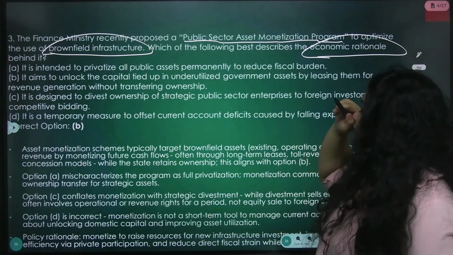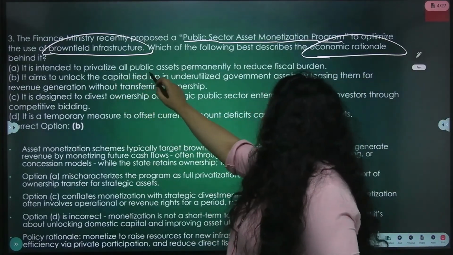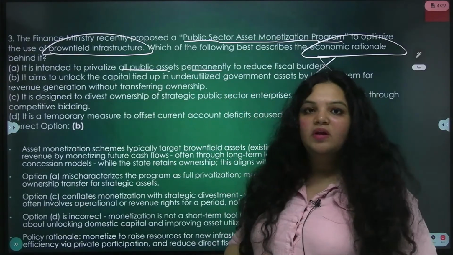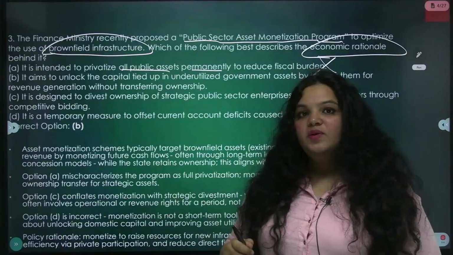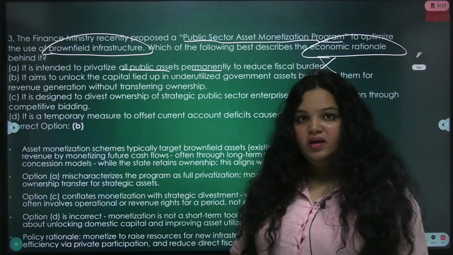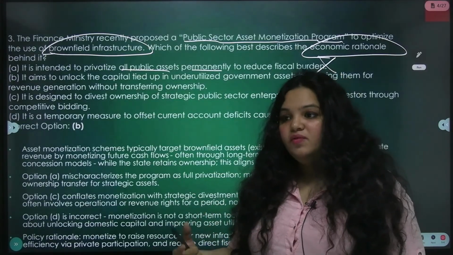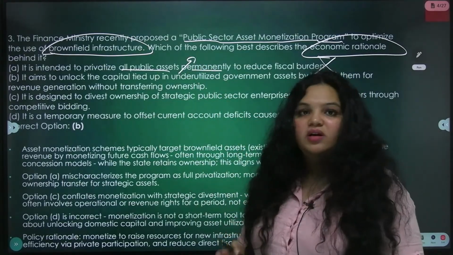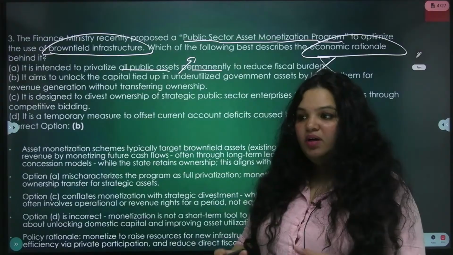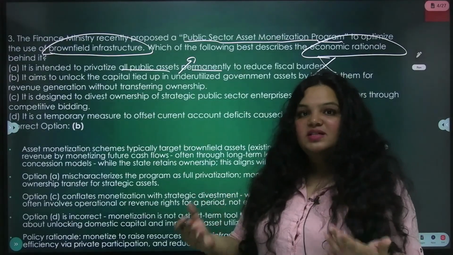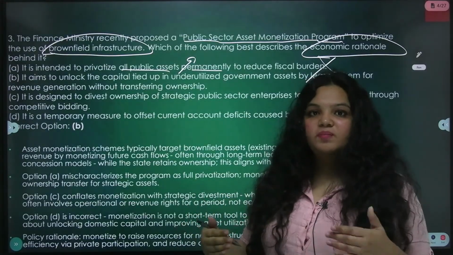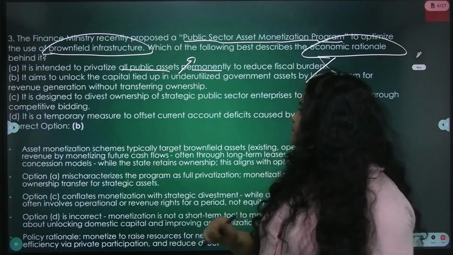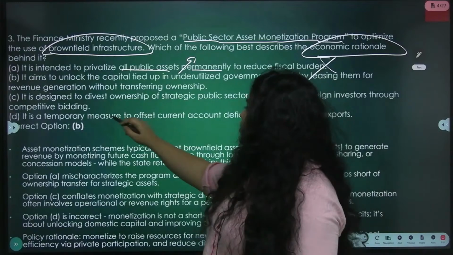Now, let's see. It is intended to privatize all public assets permanently to reduce fiscal burden. No. If we do that, the government will lose its leverage. Okay. The private sector will be too powerful. Here, this option talks about pure capitalism, which is not allowed in our country. Okay. The government, the public sector, in the sense the holdings of the people of India, they should always have a majority of holdings.